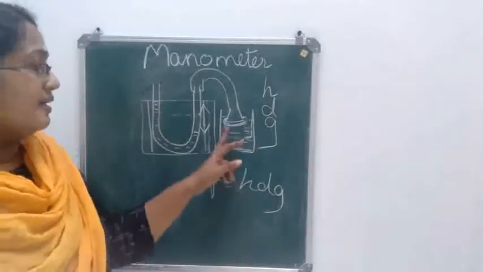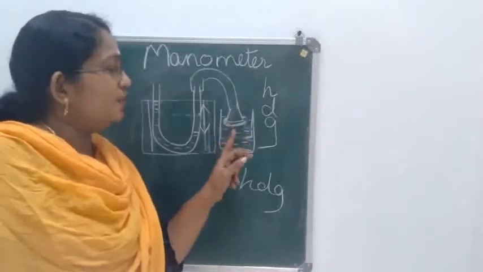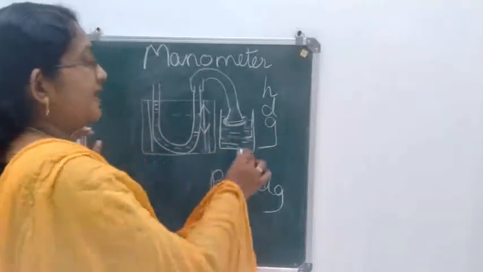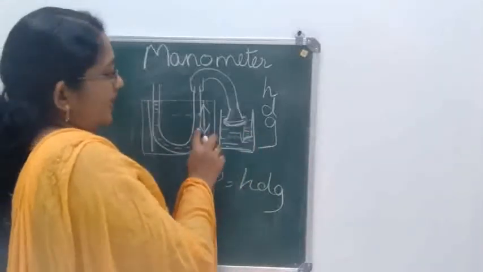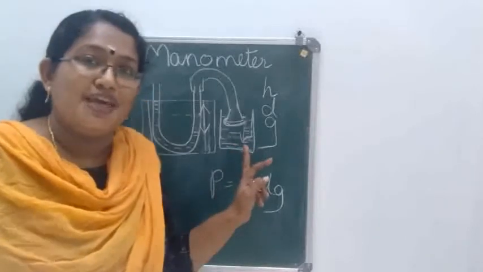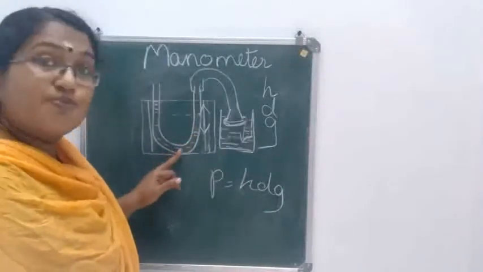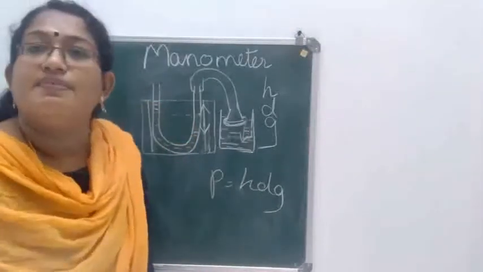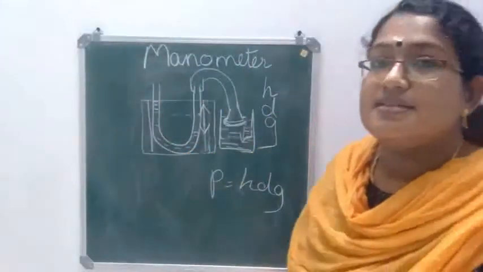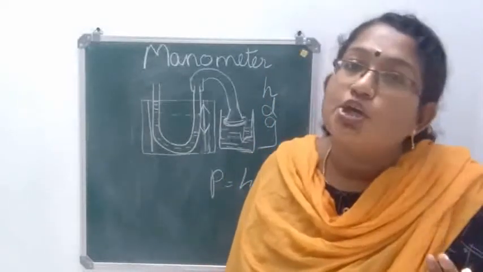Okay, here when you are increasing the depth, that is if you are moving this tube with the funnel and the stretched membrane again downward, then you can see that this level again falls. That means when depth increases, pressure increases. So the level of water here will fall again and here the level of water will increase. Okay, so once again, manometer is the instrument which is used in order to measure liquid pressure.